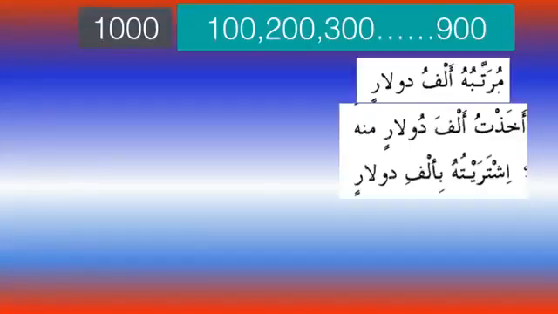Ishtaraytuhu, I bought it. So again here bi alfi dolarin, so b is harf jar and ism majroor is alfi. So you see alfu, alfa and alfi, it will decline normally. So ishtaraytuhu bi alfi dolarin.